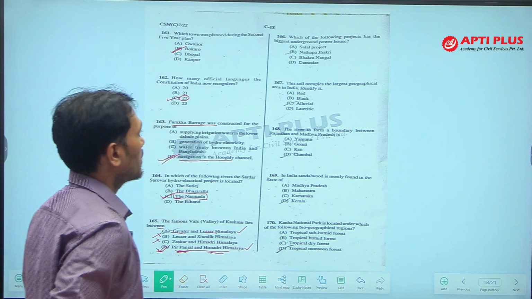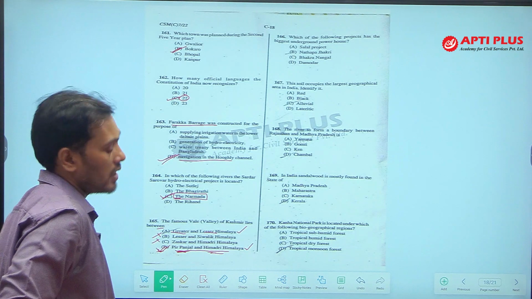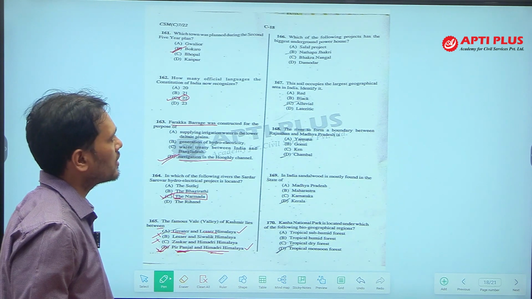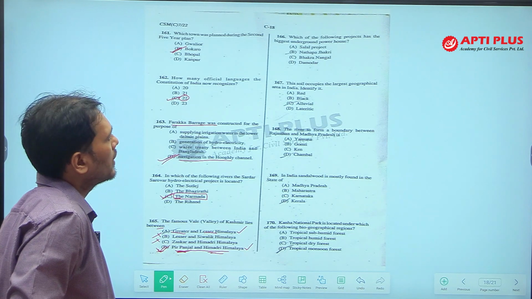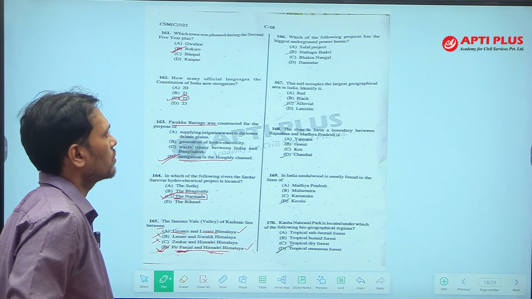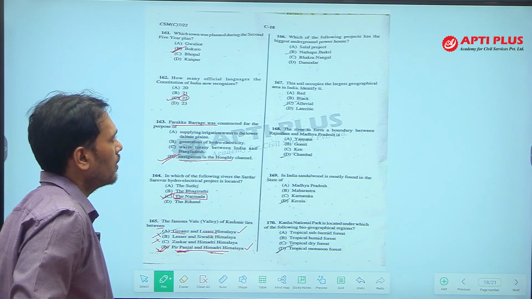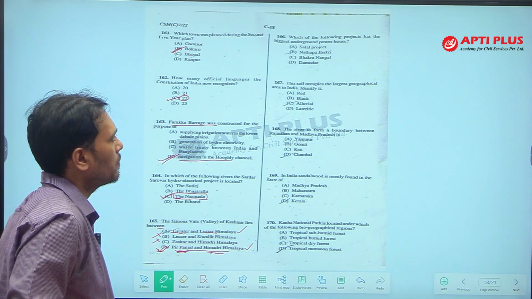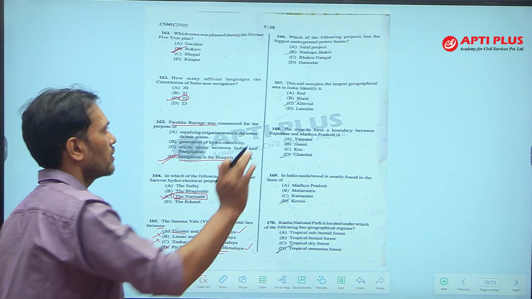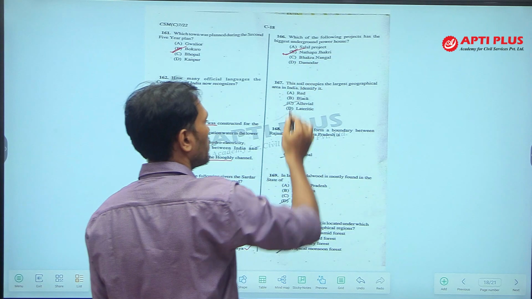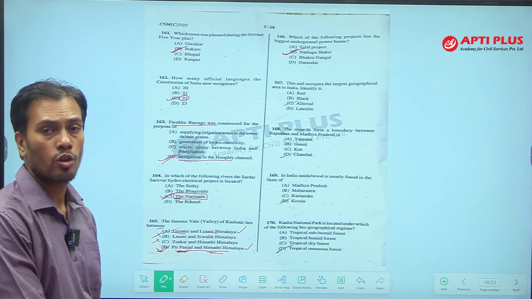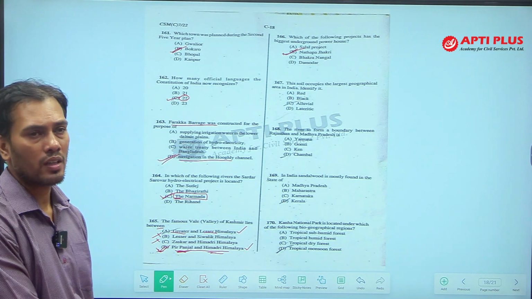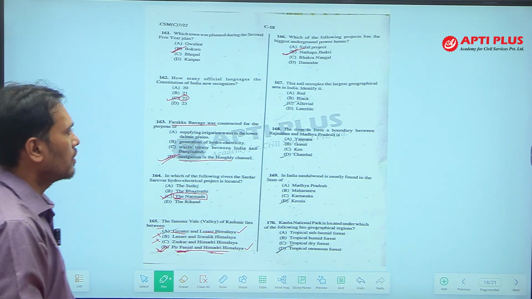Next, 166. Which of the following projects has the biggest underground powerhouse? Salal, Nathpa Jhakri, Bhakra Nangal and Damodar. So, Nathpa Jhakri project has the biggest underground powerhouse. Nathpa Jhakri is on the Satluj river in Himachal Pradesh.